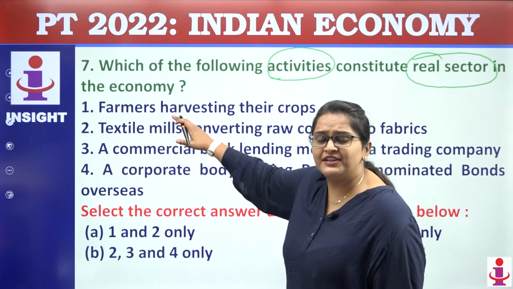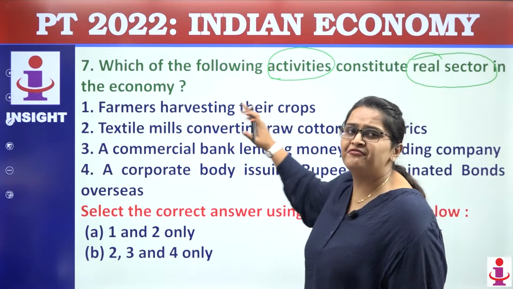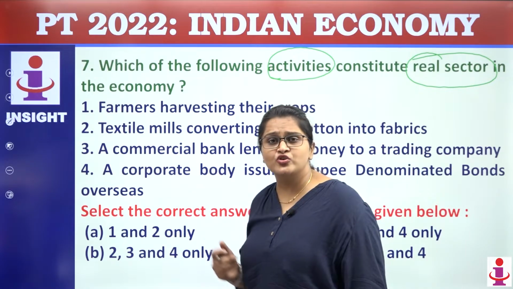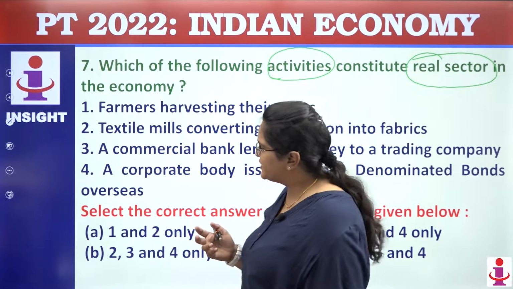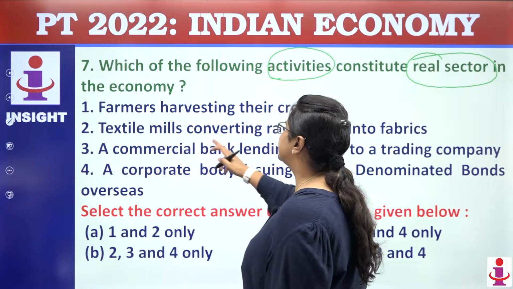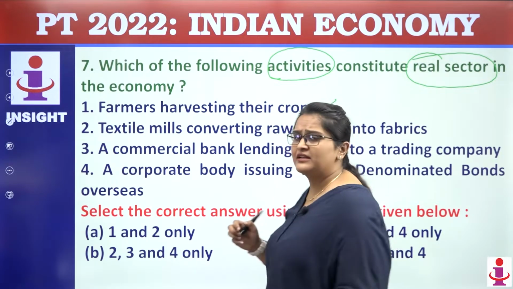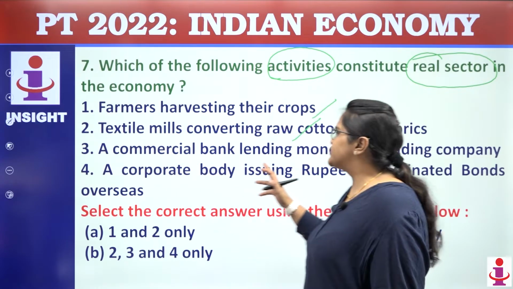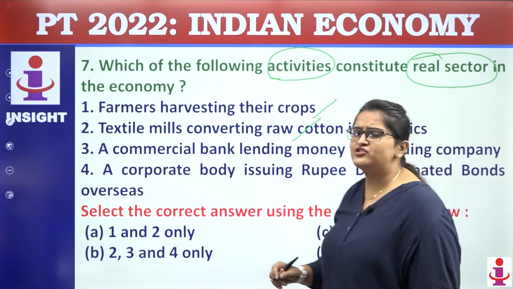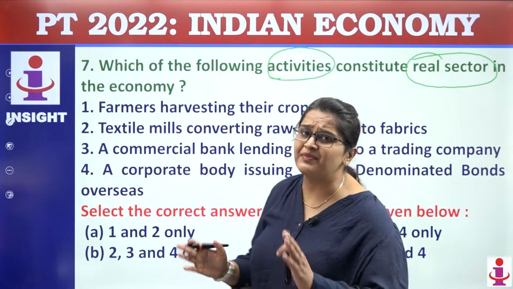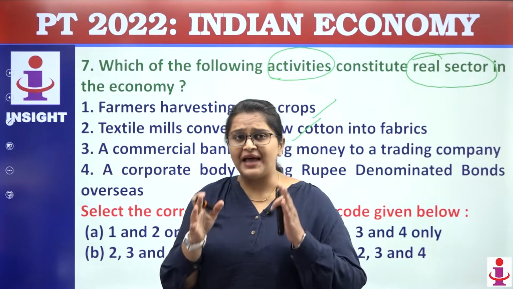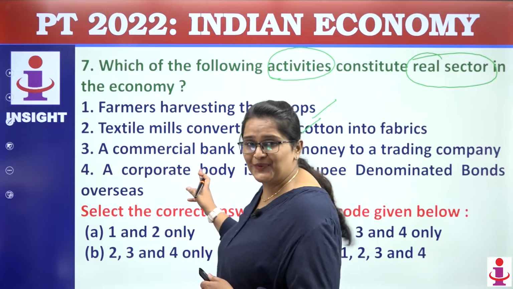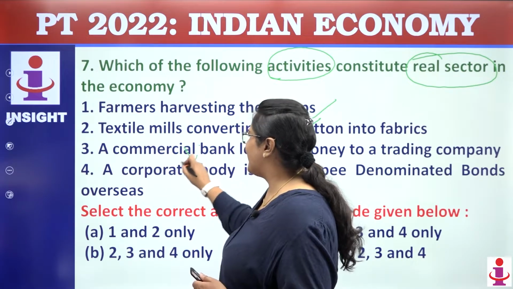So do you think the first is related to that, the farmer harvesting their crops? Farmer is harvesting its crops. Don't you think it is related to it? Definitely it is. Next, textile mills converting raw materials. So they are producing something. Next, commercial banks lending money to traditional companies. So are they producing something? No. But definitely with that money, the traditional companies will. But this is not doing that, right? So this won't be the part of it.